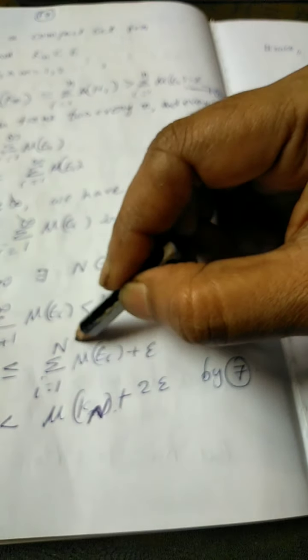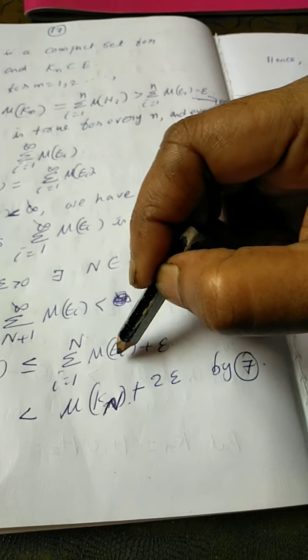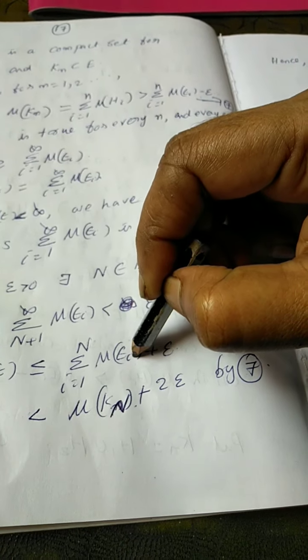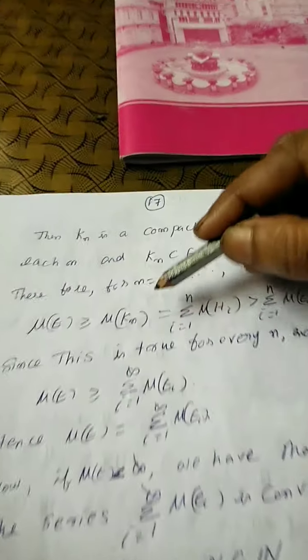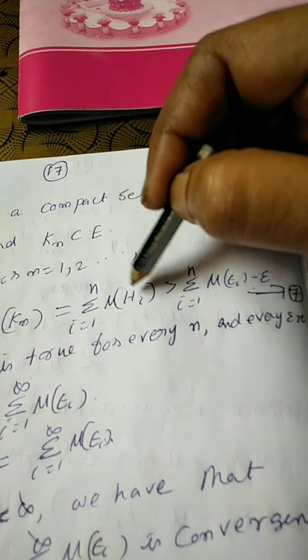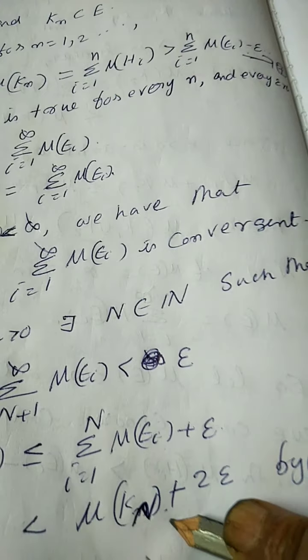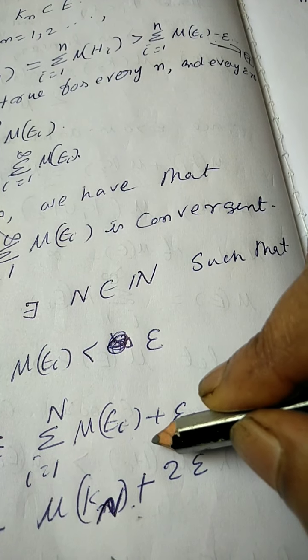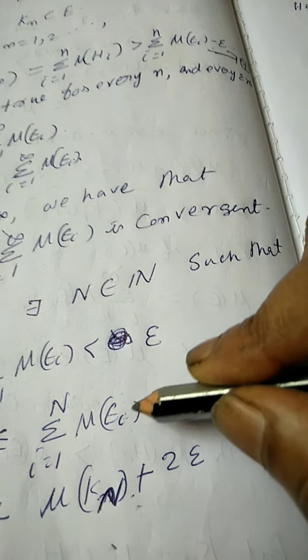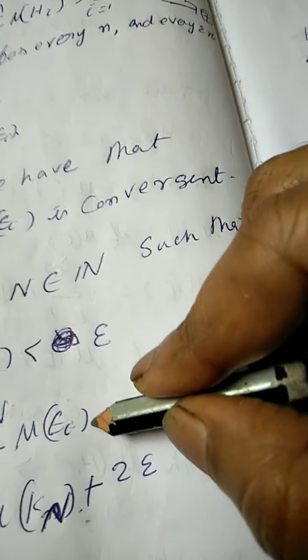So, when you take the summation, mu of H1 plus mu of H2 plus ... plus mu of Hn is nothing but mu of Kn. Mu of Kn equals sigma i equal to 1 to n mu of Hi, for each n, and in particular for n equal to capital N. Plus the summation of epsilon by 2 raised to i, which will be equal to epsilon itself.